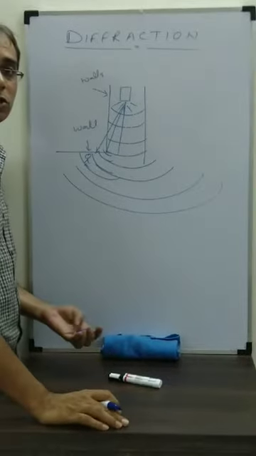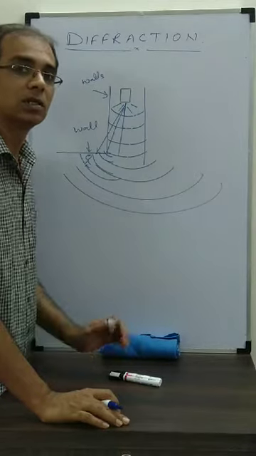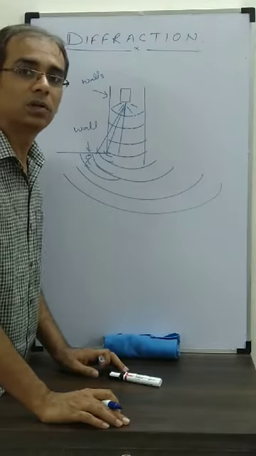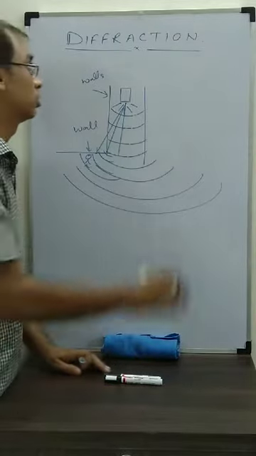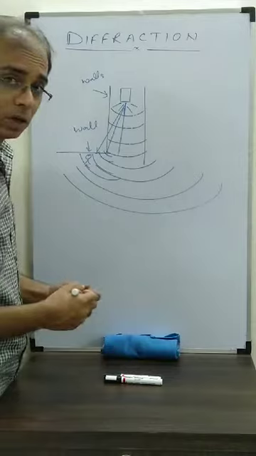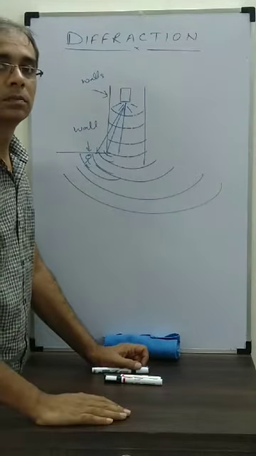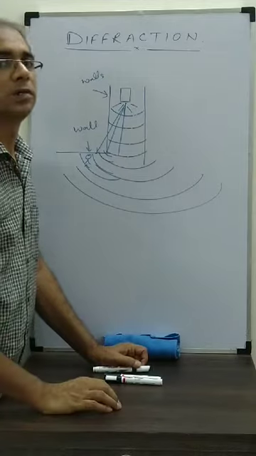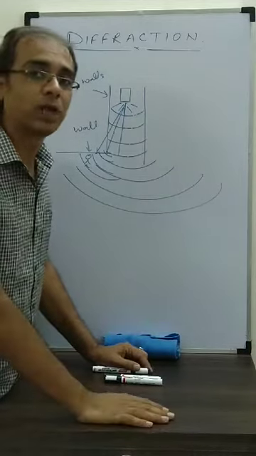Sometimes in the classroom, because of some punishment, you are standing outside the class and your teacher is teaching inside. Do we get the sound? Yes. That is because of the bending of sound, and that process is called diffraction. But when we talk about light, we do not observe that light bends. In all circumstances, we have seen that light travels in a straight line. So how can we say that light also diffracts?